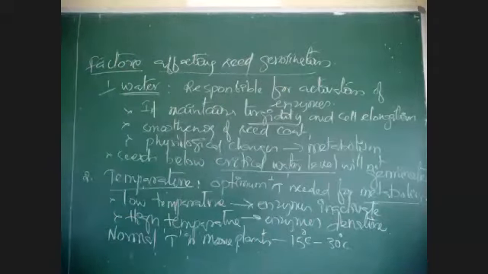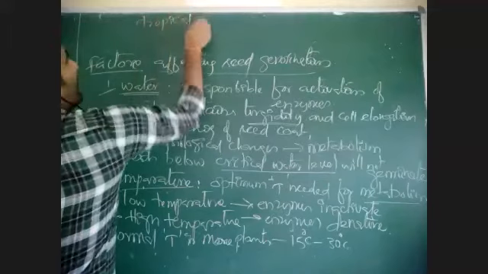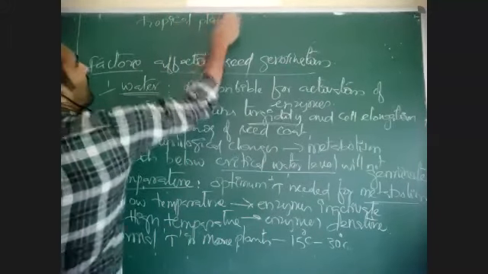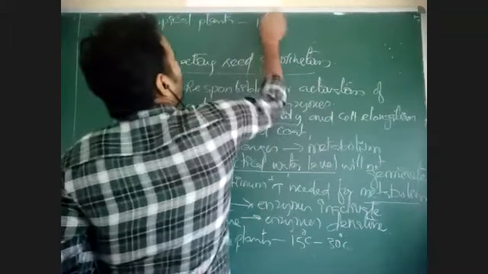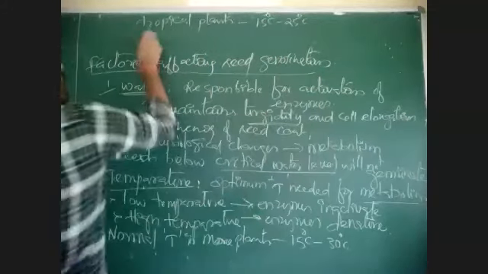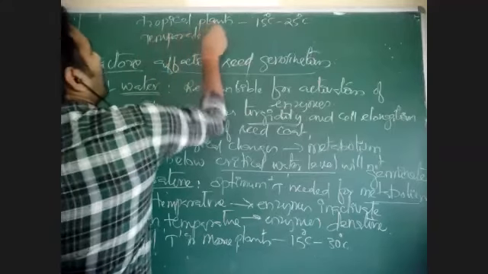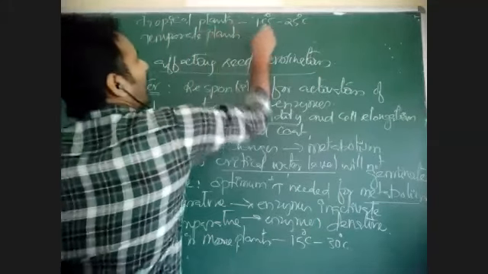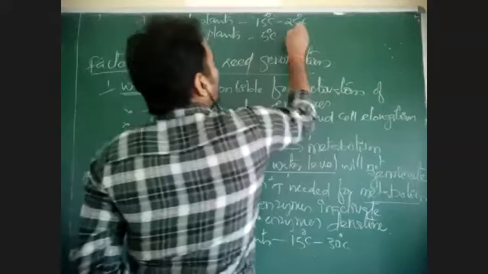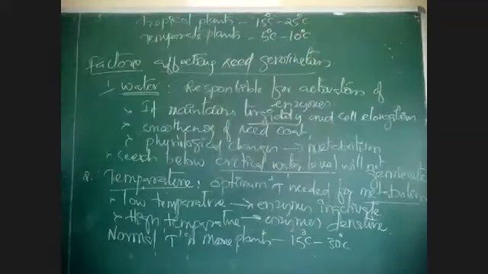In tropical plants, 15 to 25 degrees centigrade is enough, whereas temperate plants need a lower temperature, with an optimum of 5 to 10 degrees centigrade for seed germination.